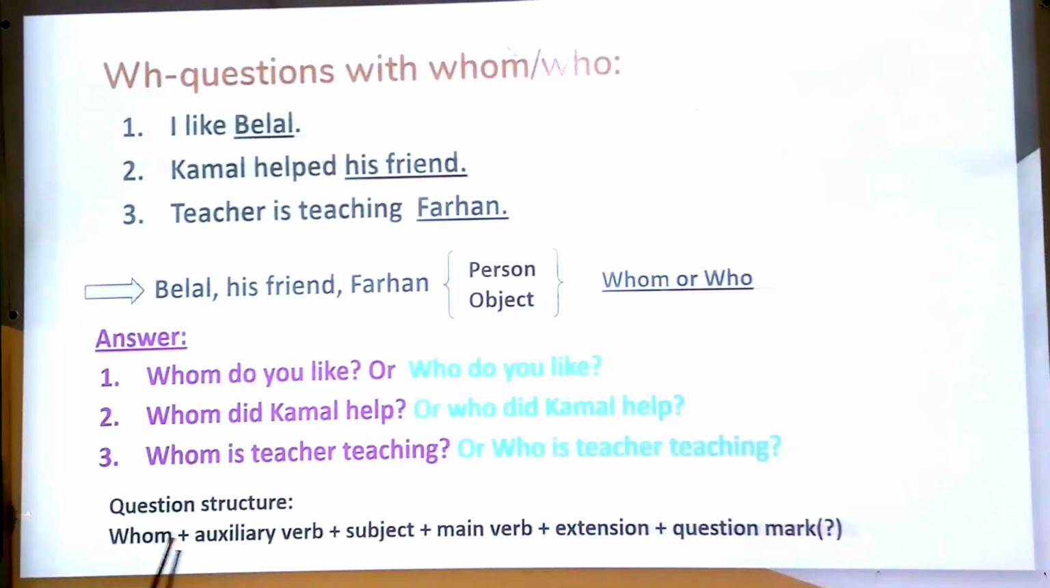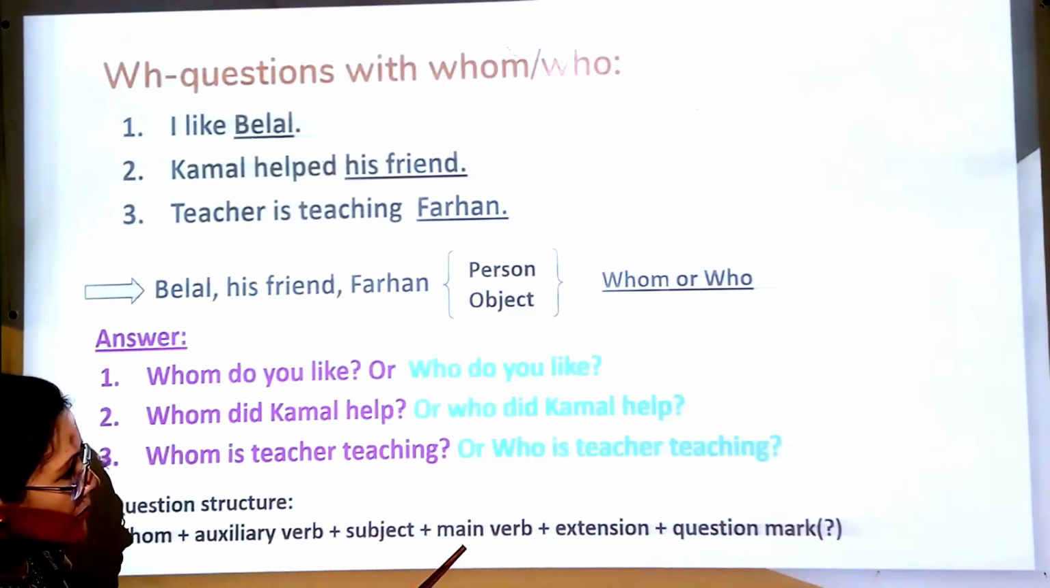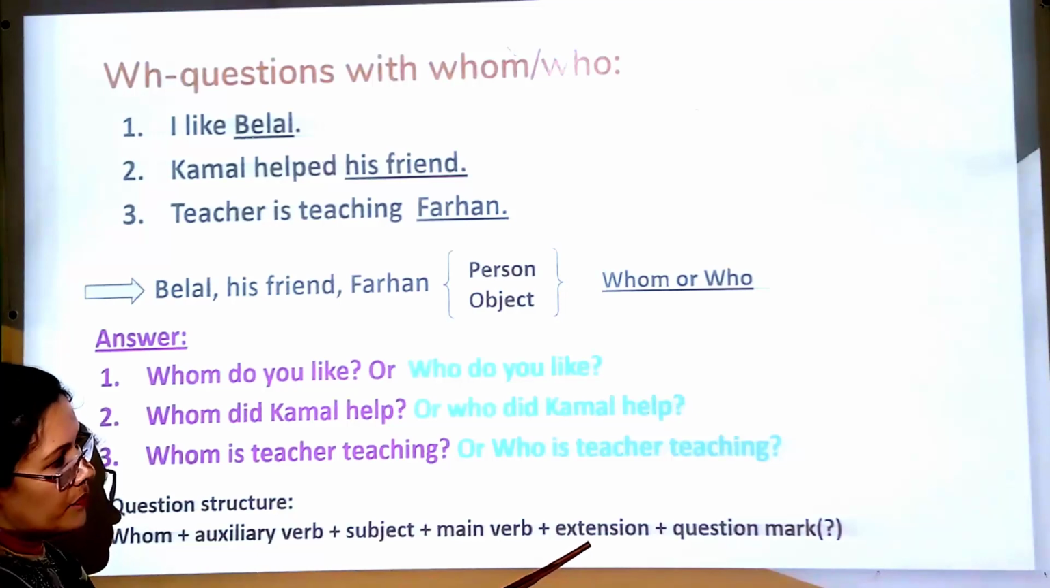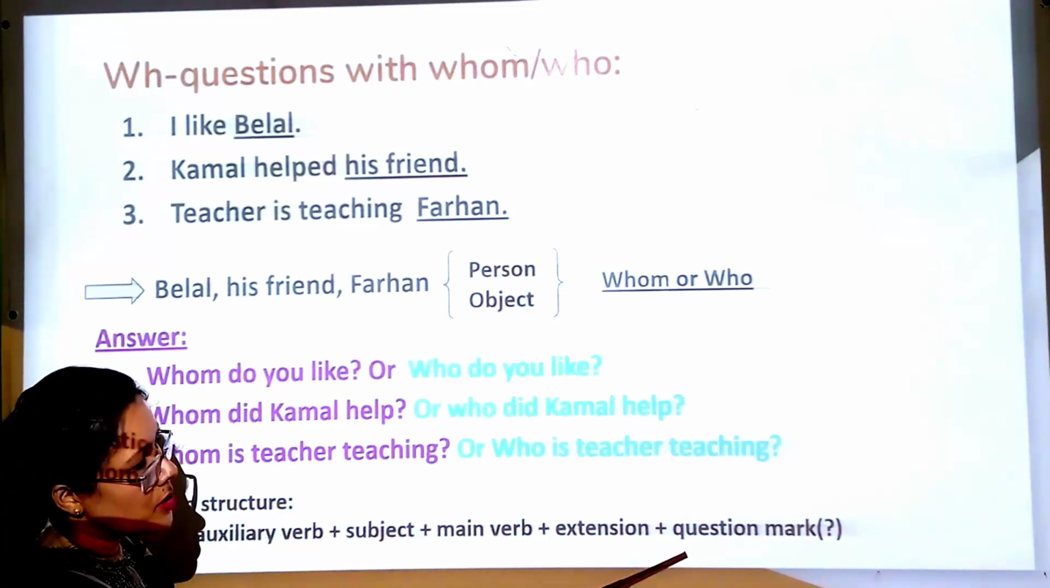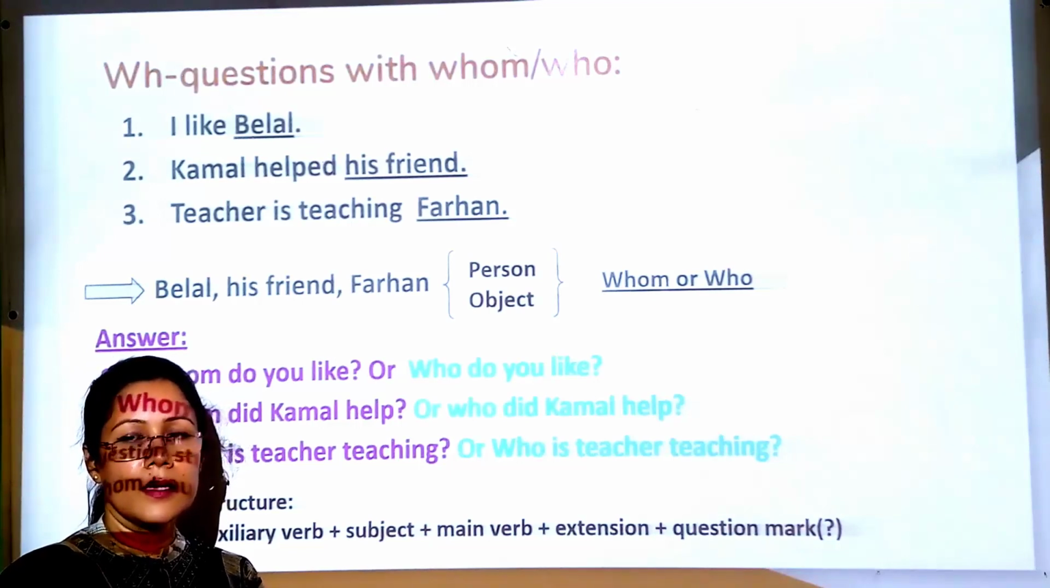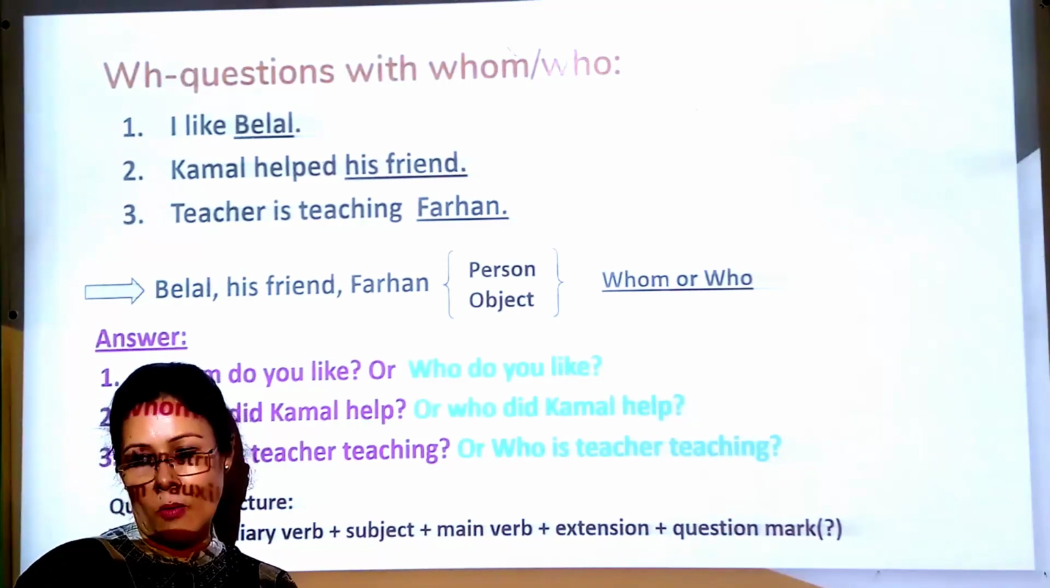Dear student, whom plus auxiliary verb plus subject plus main verb plus extension if there is any. There may be extension or there may not be, plus question mark. I think you have got this point. So let us proceed now.